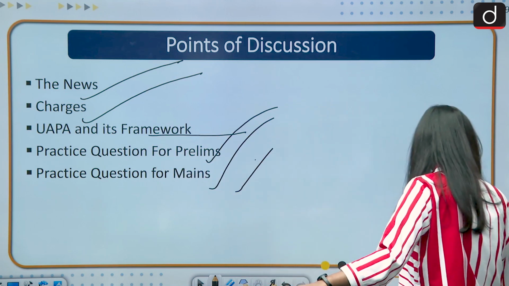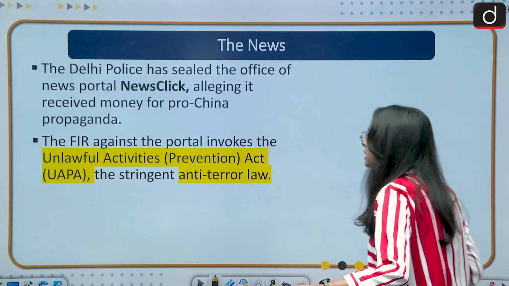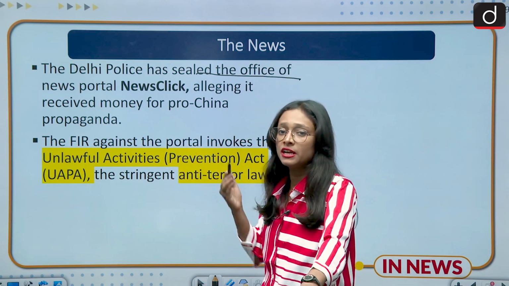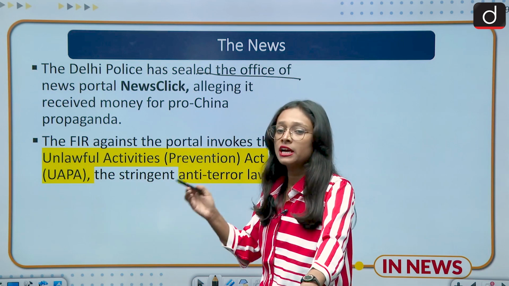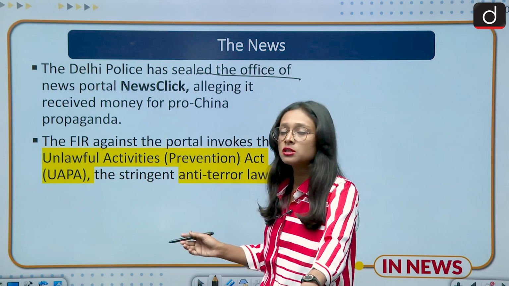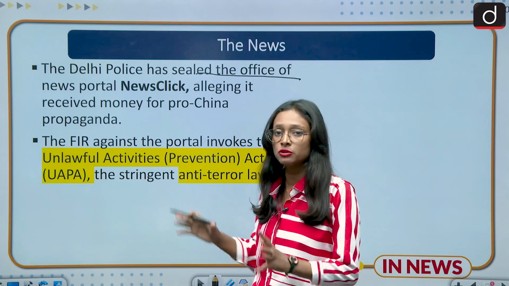Coming to the news part, we already know that Delhi Police has sealed the office of NewsClick, and they have also filed an FIR against NewsClick and put charges of UAPA, the anti-terror law. This is the brief news we are going to cover in today's class.